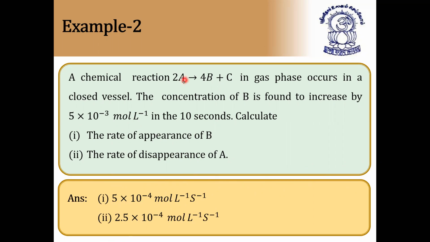A means how many times is it? Just 2 times, exactly half. Half of this, because this is 4 times, this is 2 times. So 5 or half means, in 5, half is how much? 2.5. So I think you understood this clearly. If you find the rate of disappearance of B, you can find the rate of disappearance of A also, because both are related by 2:4, that is a 1:2 ratio. So if B is 1, this should be 1 by 2. So this is the answer. Clear? Next question.